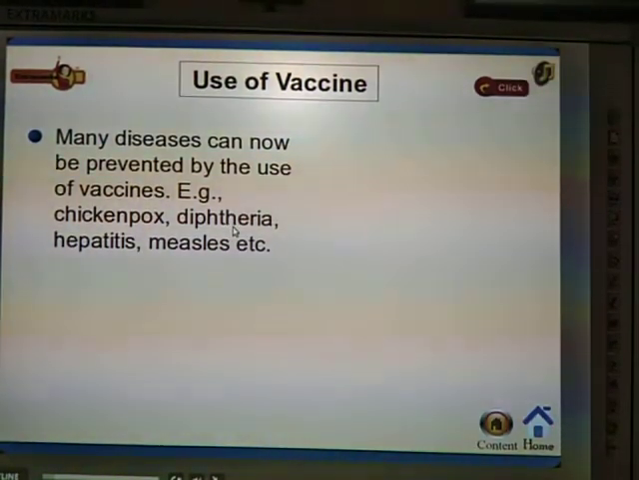Yes, so last year we took one injection. This is also like hepatitis and measles. These are such vaccines. By taking the vaccines we can protect ourselves and prevent these diseases.